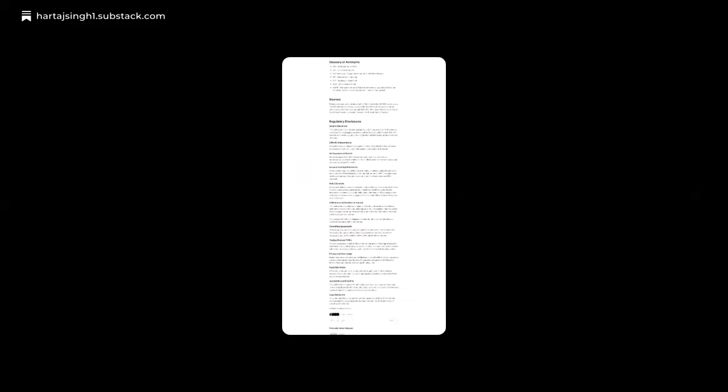The glossary defines key terms like XBI, Fed, and quantitative tightening, while disclosures clarify data sources, risks, and the educational nature of this analysis.